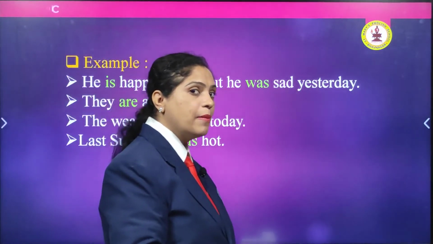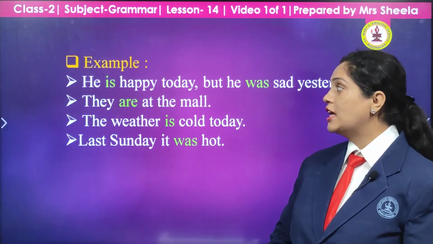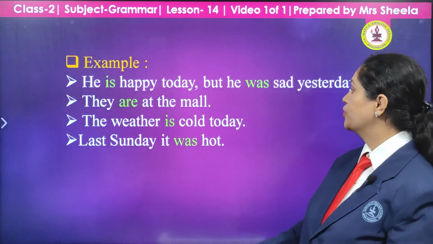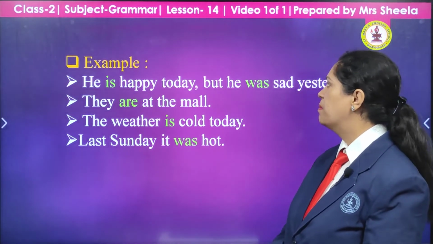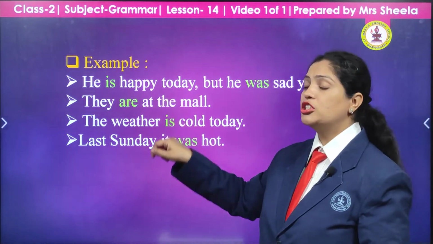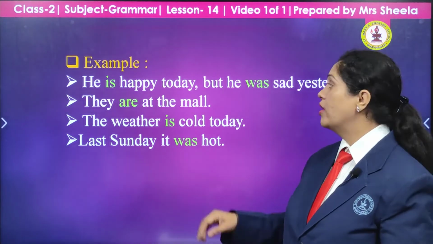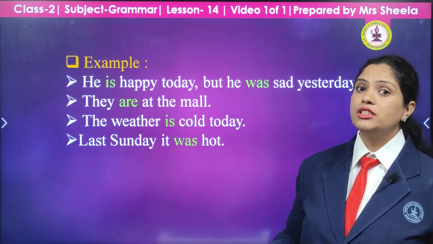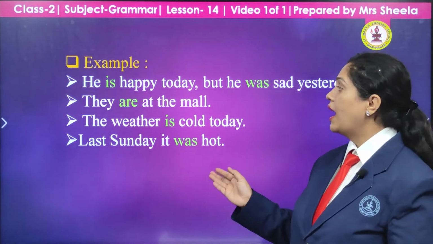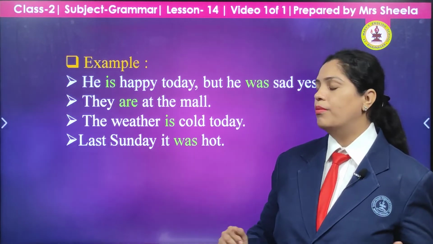Yes, now further examples which will make you clear and understand this concept. Examples about use of is, are, was and were. Okay. He is happy today, but he was sad yesterday. Yes, he is happy shows the present time, what he is feeling just now. But when you are using was, it shows something which has already happened. He was sad yesterday. They are at the mall. At present, they are at the mall.